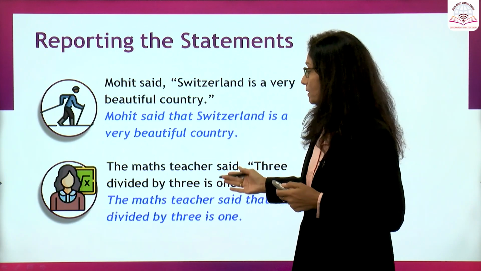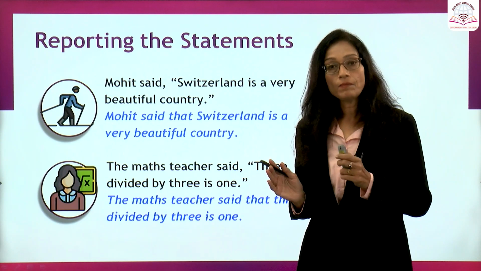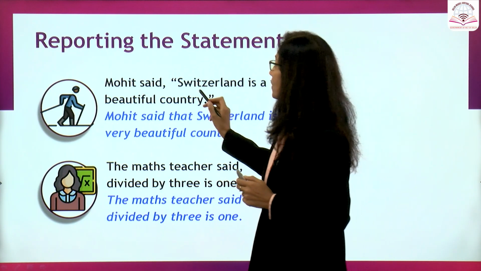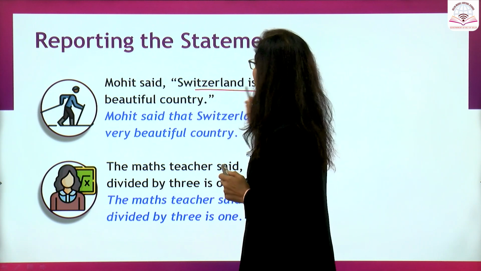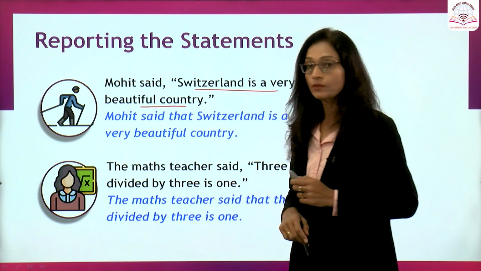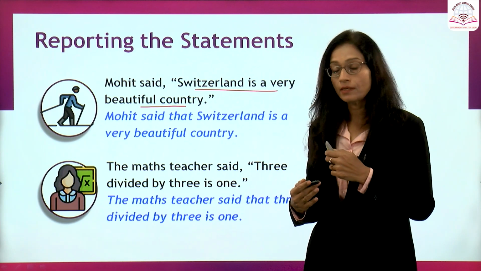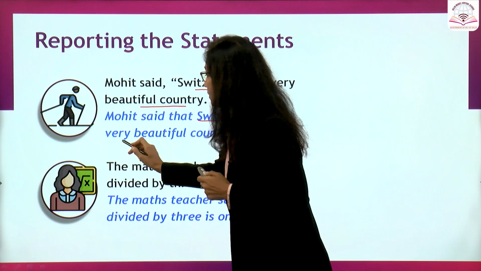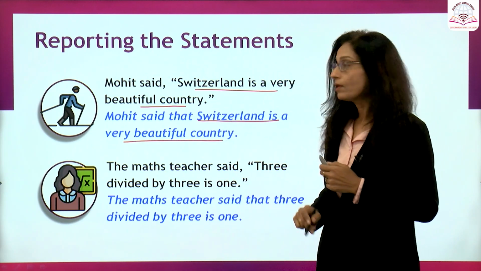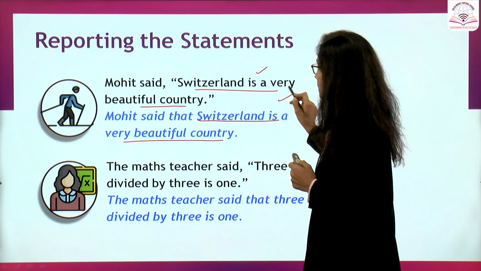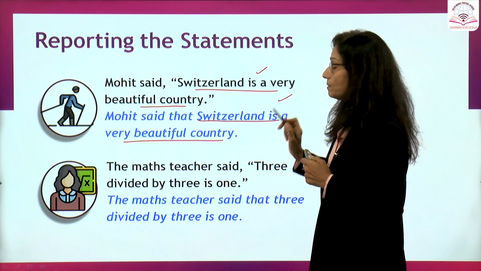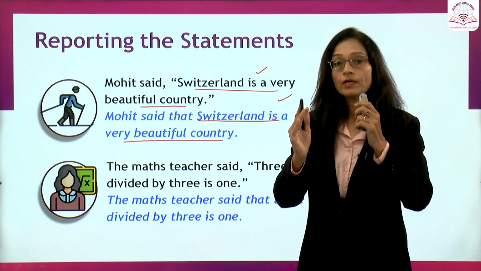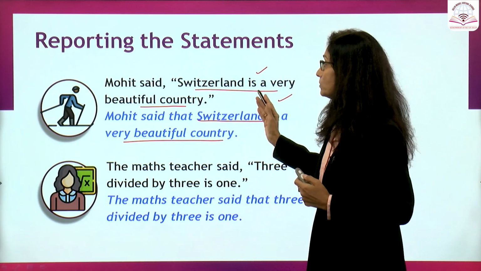These two sentences that you see on the screen come into the bracket of universal truths. Now the first sentence, Mohit said, Switzerland is a very beautiful country. Now when we convert it into indirect sentence, we'll say, Mohit said that Switzerland is a very beautiful country. Now we haven't changed the tense. It was simple present here. It is simple present here also. Why? Because this is a universal truth. And if we come into the subcategory, this is a geographical truth.